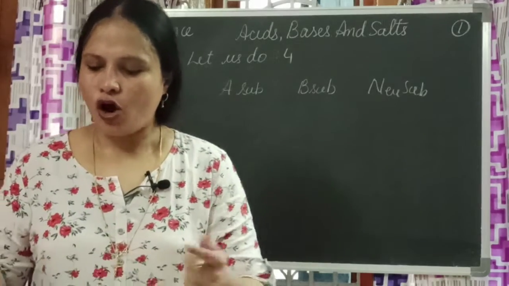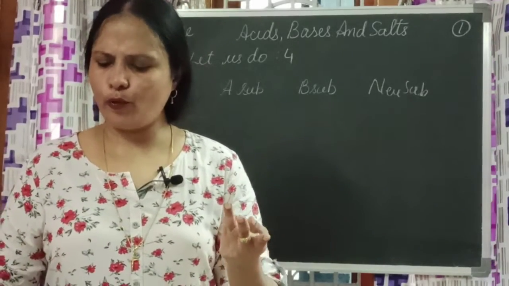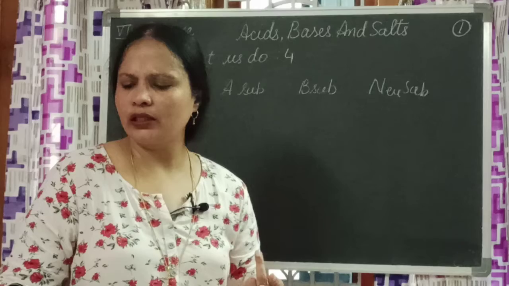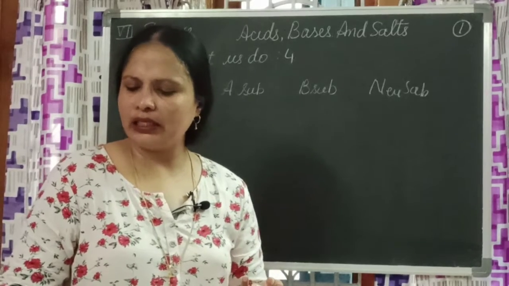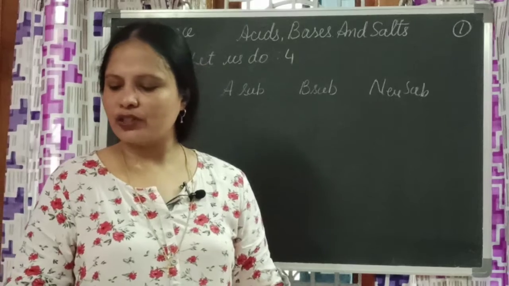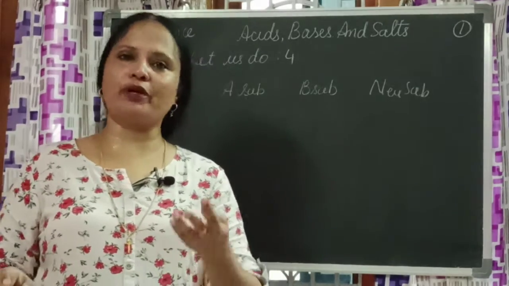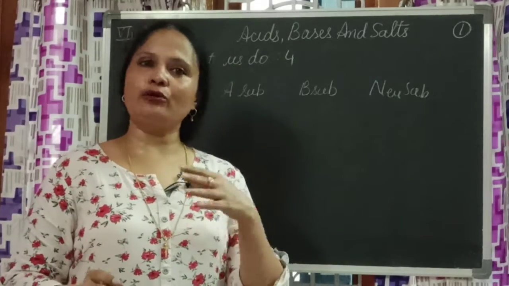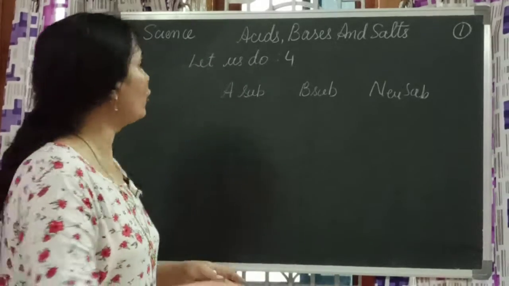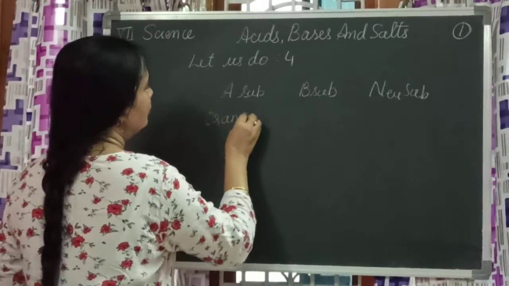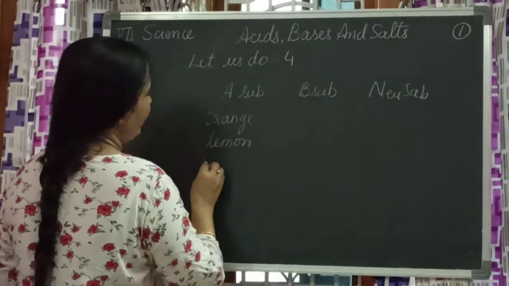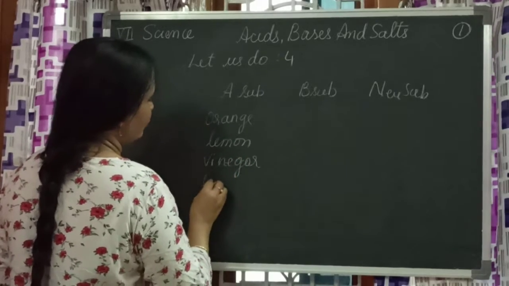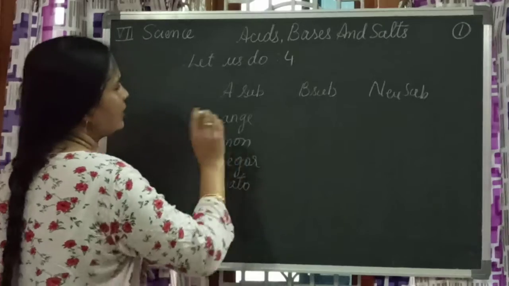Now what are they here? Orange, tomatoes, vinegar, and then cucumber, ridge gourd, kheera, buttermilk, milk, lemon juice, orange juice. Here they gave only 4, so I am just writing 4, but in your classwork you can write as many, because we have already made a note in the table. Seeing the table, you write any 4. Here I am writing orange, lemon, vinegar, and what else? Tomato. Okay, 4 acidic substances I wrote.